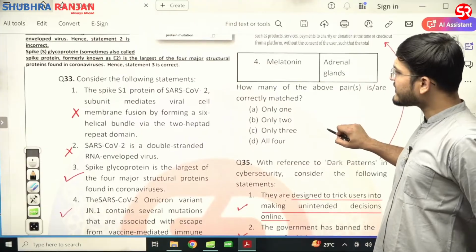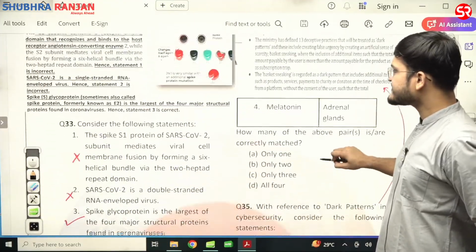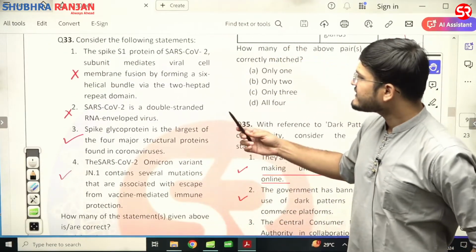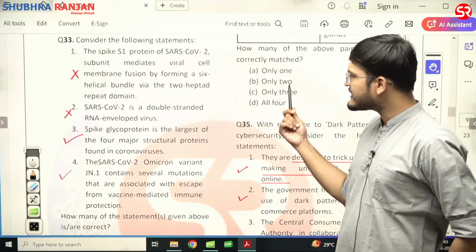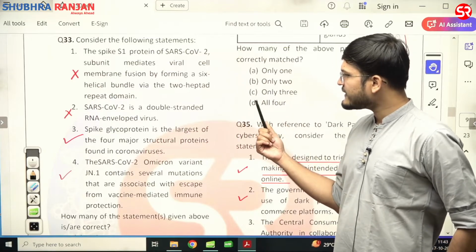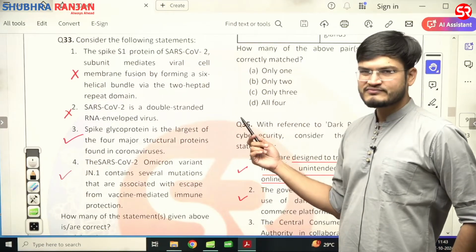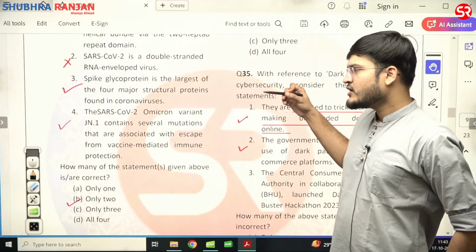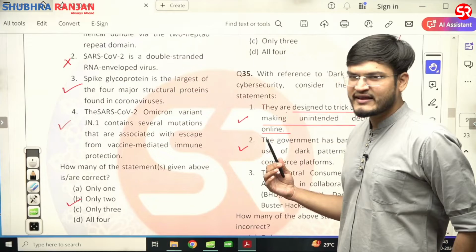Now we have explained question number 32. Let us see question number 33. Now here you will see that the spike S2 protein of SARS-CoV-2 subunit mediates viral cell membrane fusion by forming a 6-helical bundle via two heptad repeat domains. First statement is wrong. SARS-CoV-2 is a single-stranded RNA enveloped virus. Now we all know that since we have been infected by this.